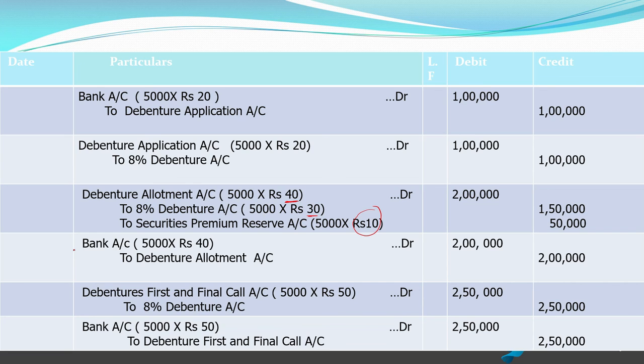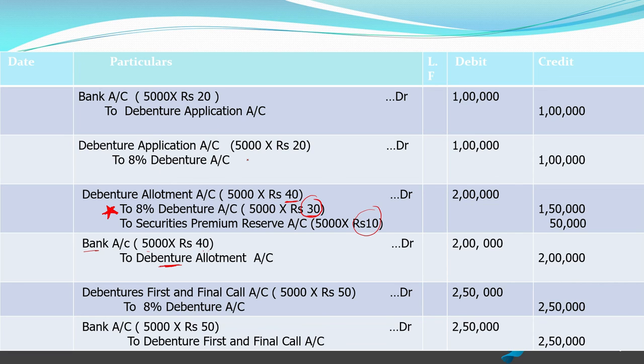Then the receipt entry for debenture allotment will be passed, that is bank account to debenture allotment account, 5,000 into 40, because the full amount along with the premium value will be received by the company at the time of allotment receipt. So bank account to debenture allotment account, here 2 lakh, 2 lakh. Only one thing you have to remember, whenever you are writing the amount of debenture account, it should be the face value of the debenture.